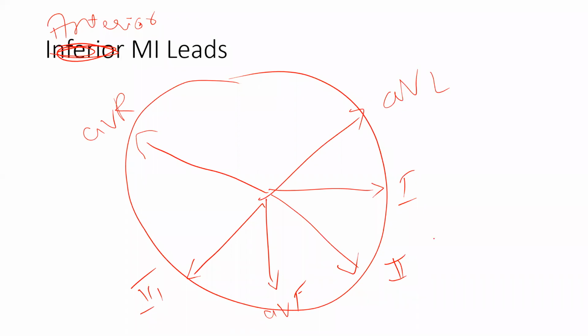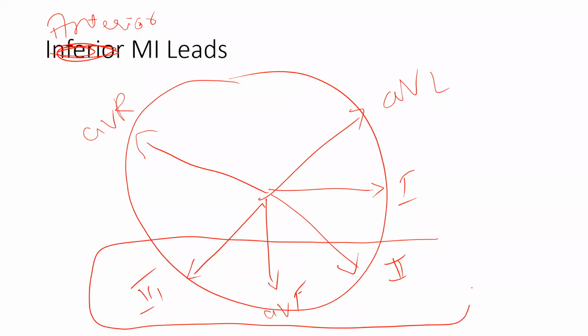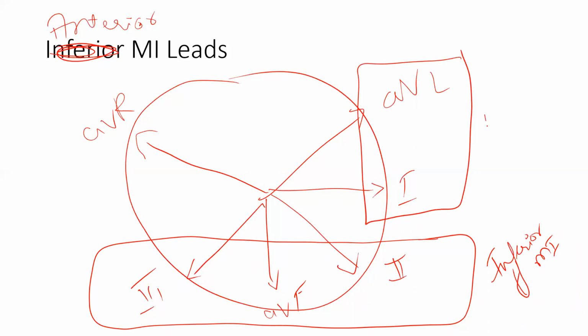What happens is, in 2, 3, aVF, if the changes are there, then it goes more in favor of inferior MI. If there are changes in 1, aVL, that goes for anterior or lateral wall MI. This is the most important. 2, 3, aVF goes for inferior and 1, aVL goes for anterior or lateral wall MI.